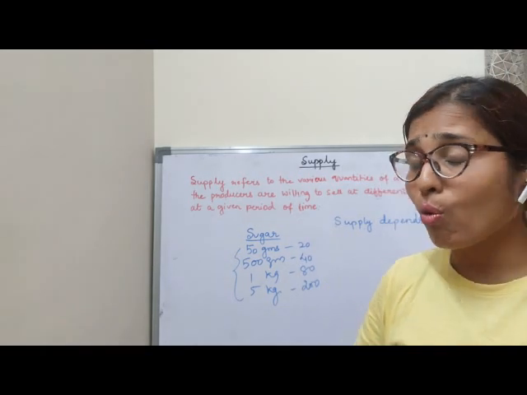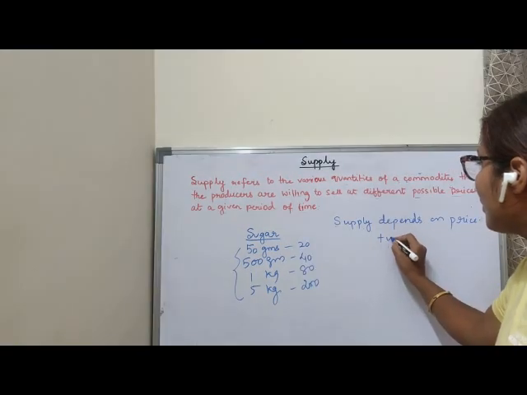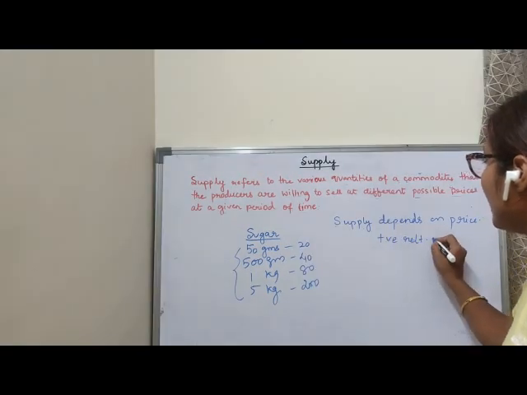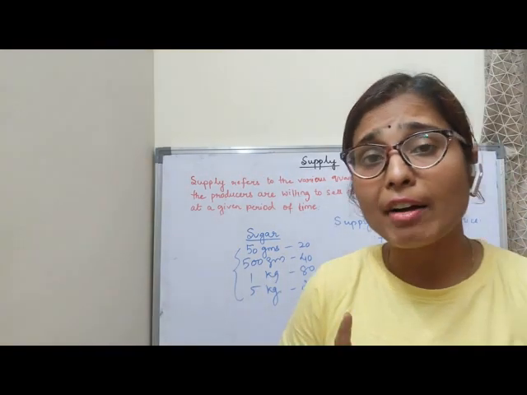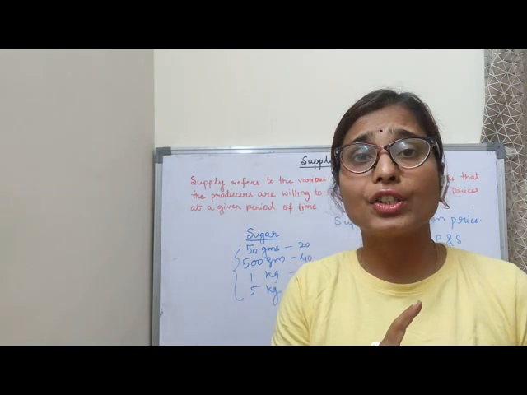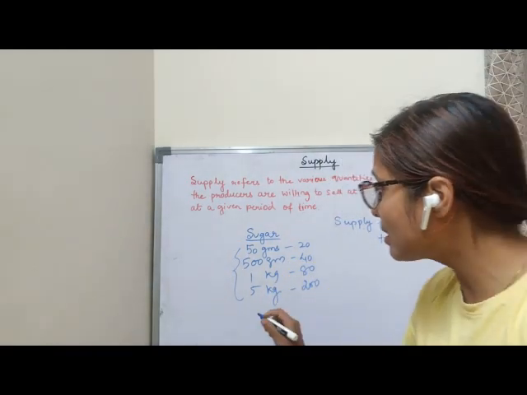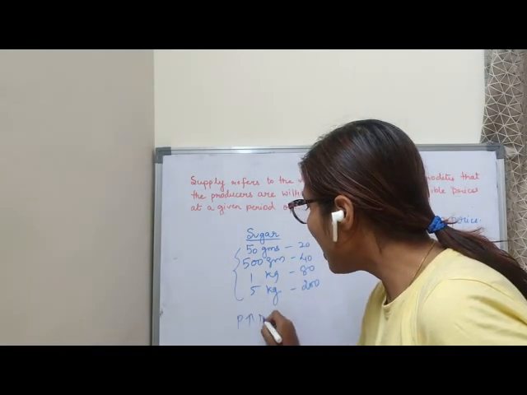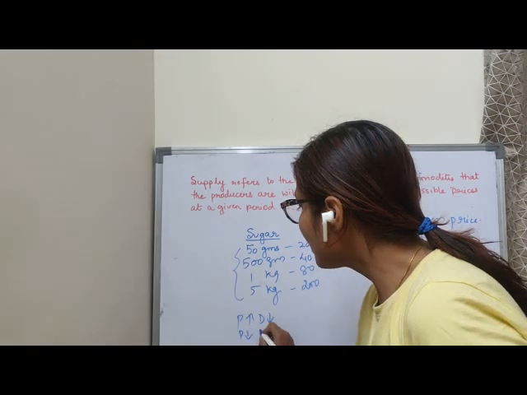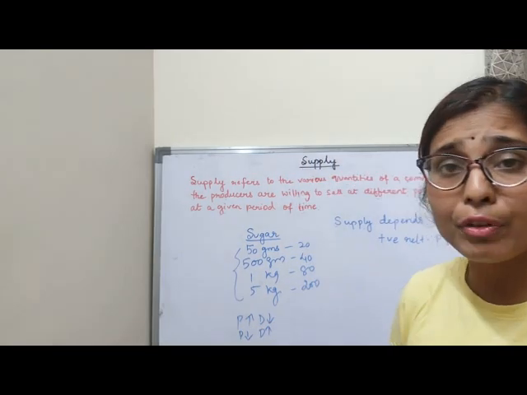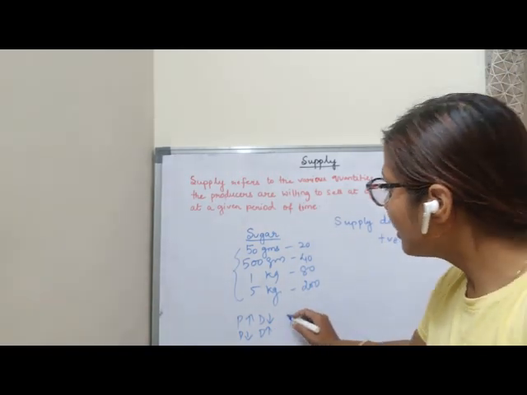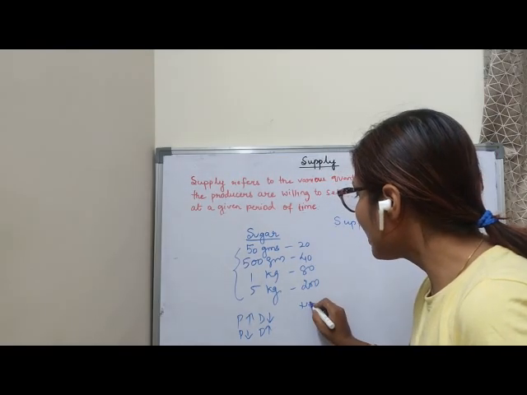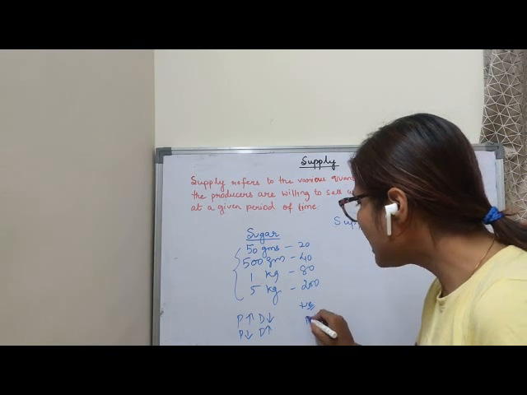So that means there is a positive relation between price and supply. In the demand chapter, we have learned that there is an inverse relationship between price and demand. That means price rises, demand falls, price falls, demand rises. Is not it? If you remember the demand chapter. But in the supply chapter, there is a positive relation between price and supply.